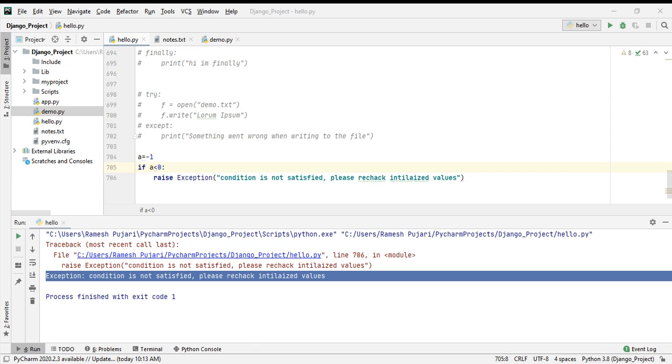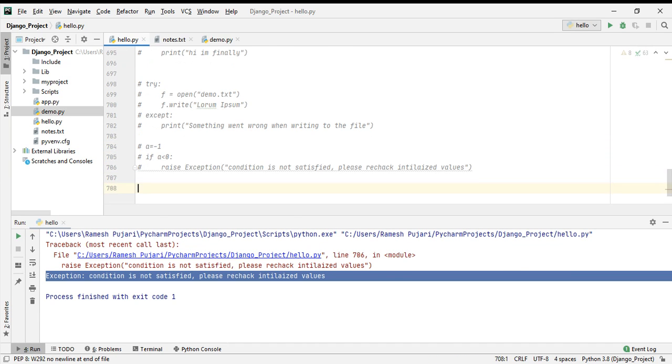Like if I want to allow only an integer number or only a string, in those situations we use TypeError. Now I am going to explain with an example.